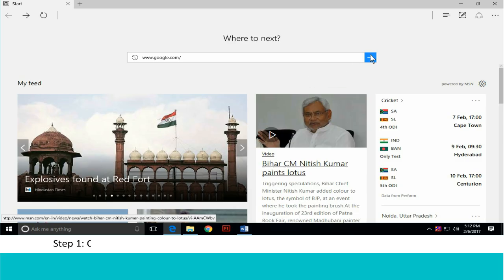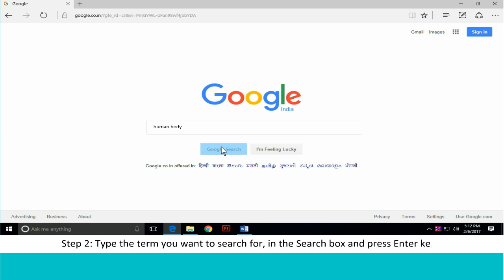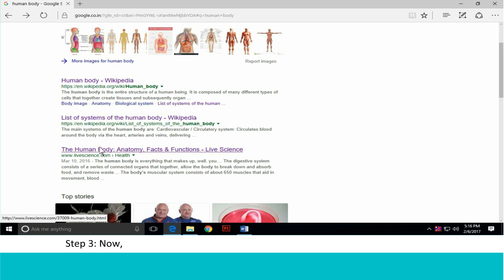To search for an information. Step 1. Open a search engine in a web browser by typing its address in the address bar. Step 2. Type the term you want to search for in the search box and press Enter key or click on Google search button. The search engine displays a list of websites matching the search term. Step 3. Now click on a hyperlink you find most suitable and read the information.